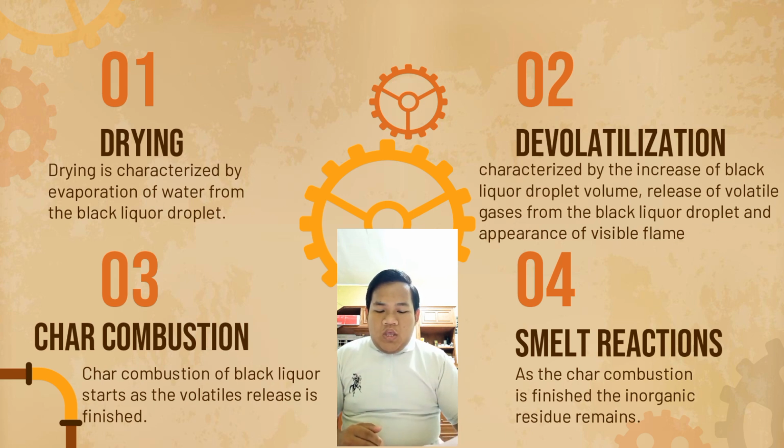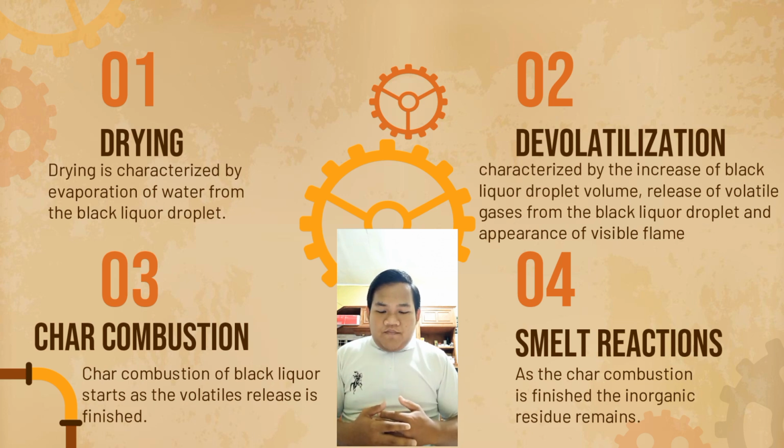Devolatilization is characterized by the increase of black liquor droplet volume, release of volatile gas from the black liquor droplet, and the presence of a visible flame. The last is the most typical criterion for determining the length of devolatilization time in experimental droplet combustion studies.